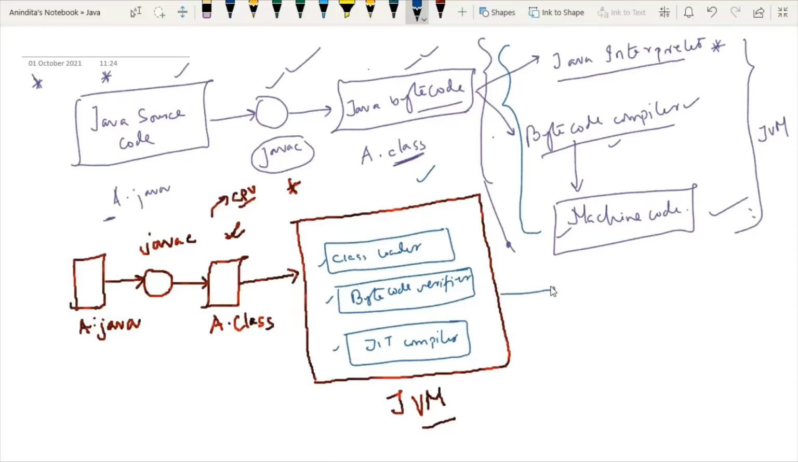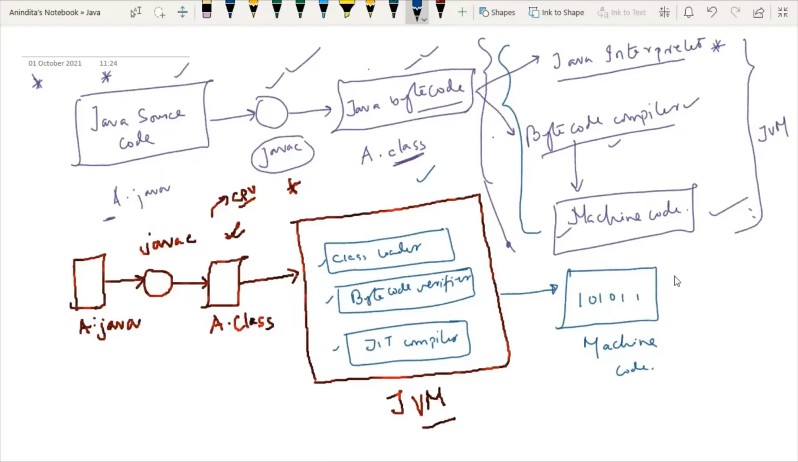Then only our JVM can produce machine code. Machine code means in terms of 1s and 0s. It will be able to generate machine code which is understood by the machine, and then only we can see the output, right?